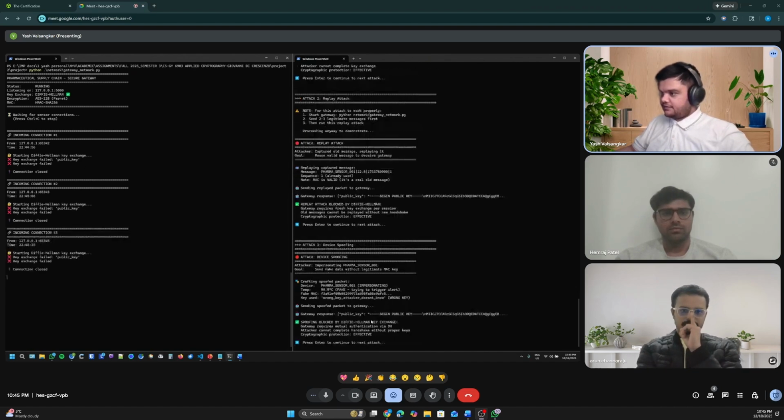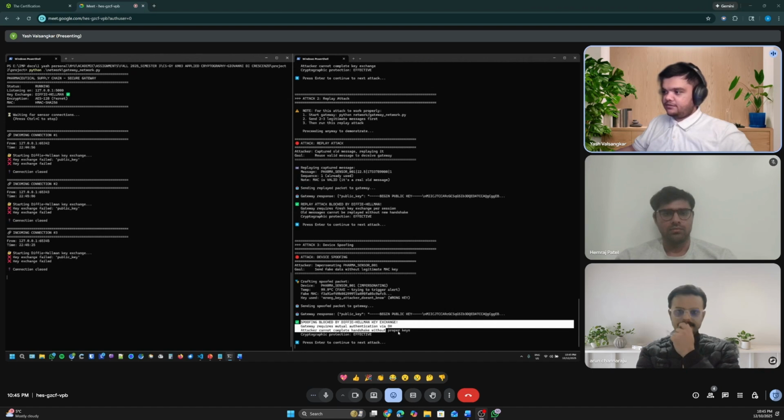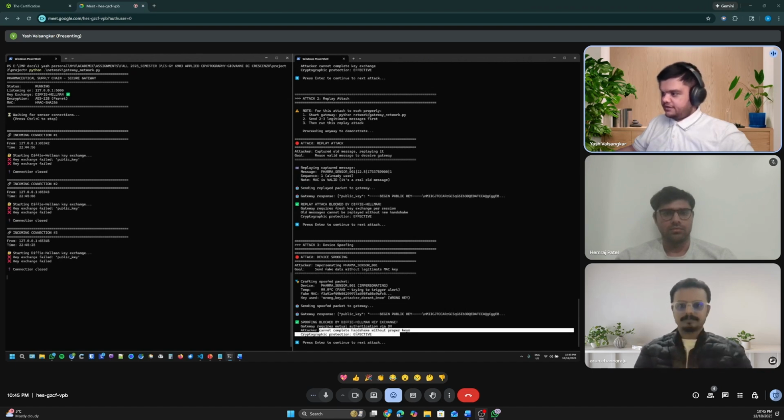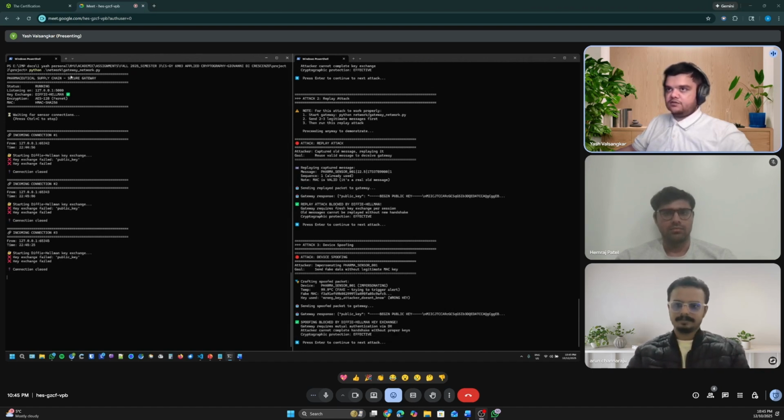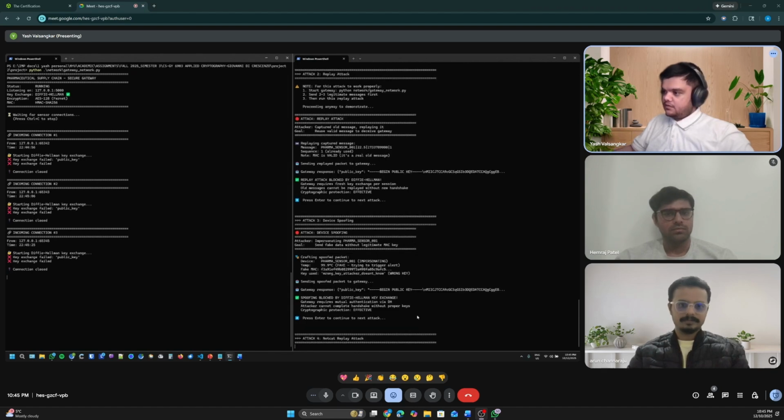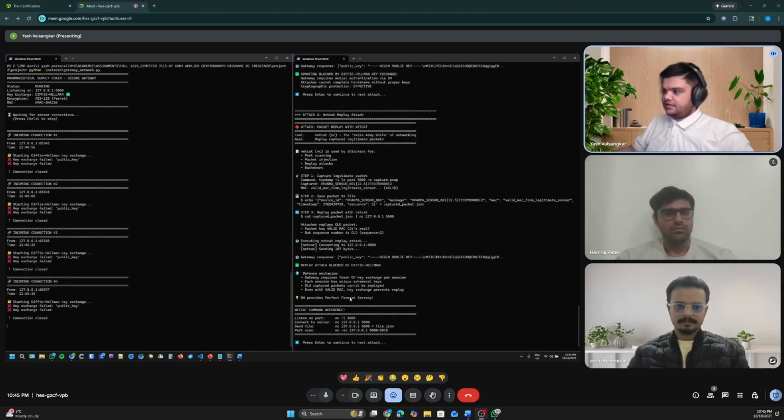Then the device spoofing attack. Again, spoofing is blocked by Diffie-Hellman. The attacker cannot complete the handshake without proper keys. Again, closed. The Netcat replay attack. This is an eavesdropping attack. It will try to take data. Again, failed. The replay attack is blocked by Diffie-Hellman, as you can see.